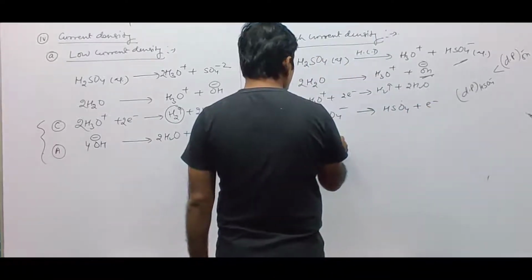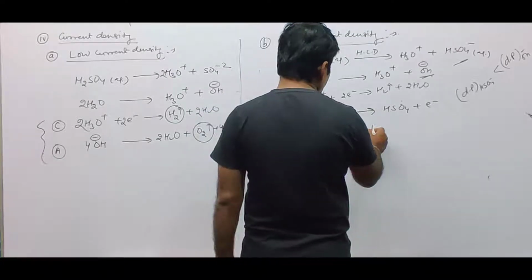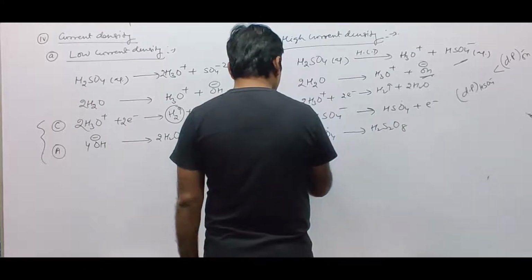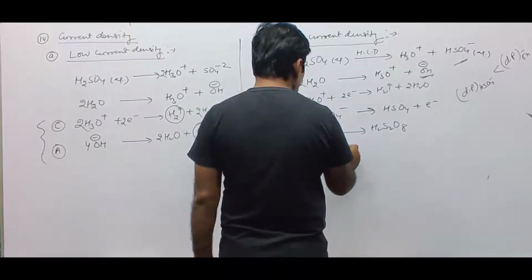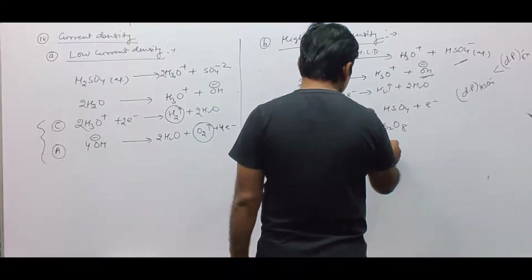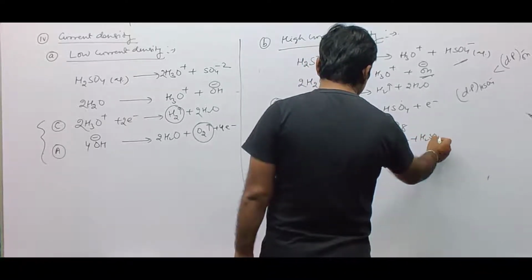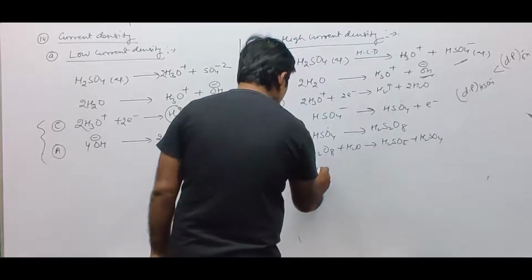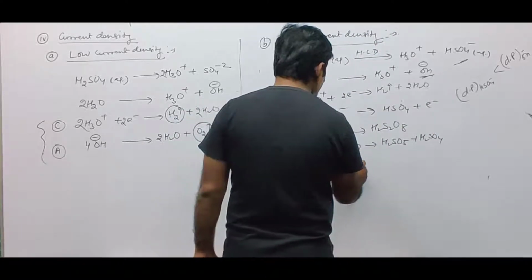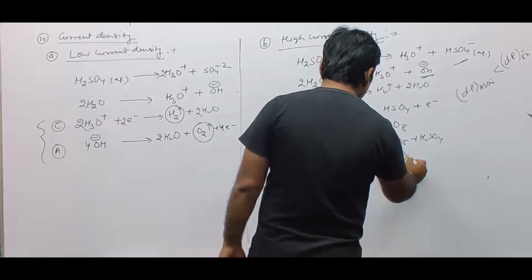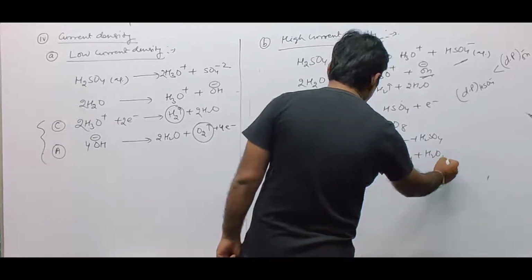Then 2 moles of HSO4 dimerize, becoming H2S2O8. H2S2O8 plus water gives rise to H2SO5 plus H2SO4. Then H2SO5 further plus water gives rise to H2SO4 plus H2O2.